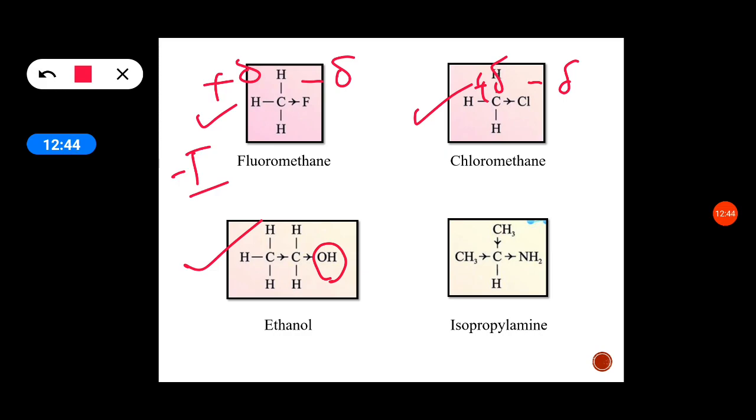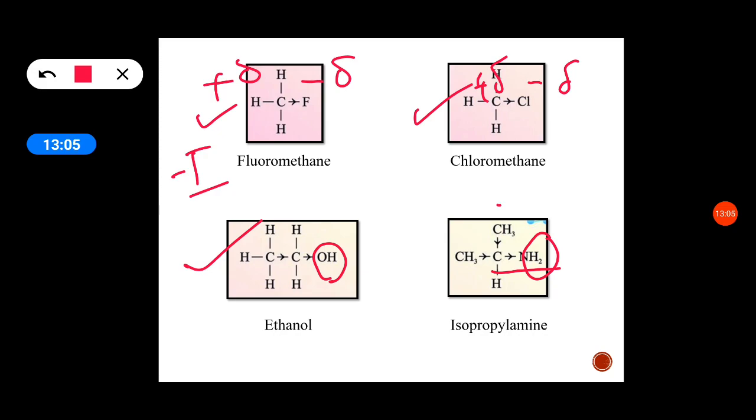Now see the example of isopropylamine. In isopropylamine, carbon and an NH2 group are there. Among these, the amine group is electronegative, so electrons are withdrawn from the carbon.